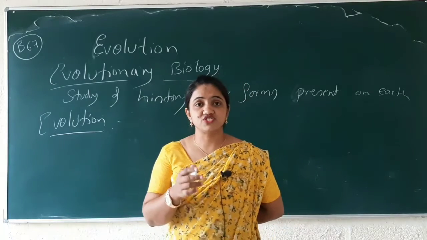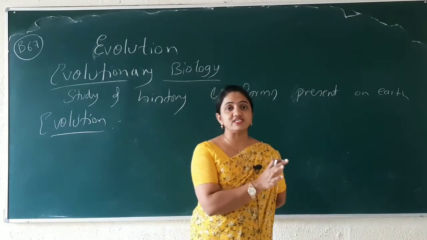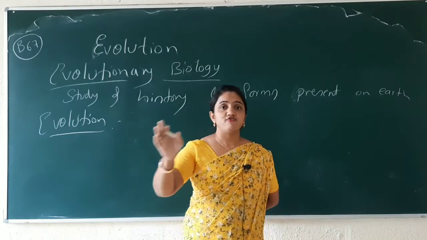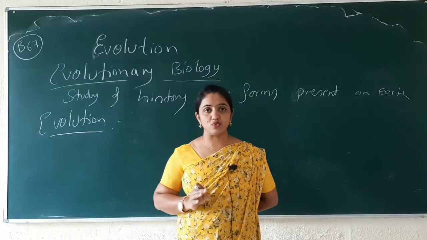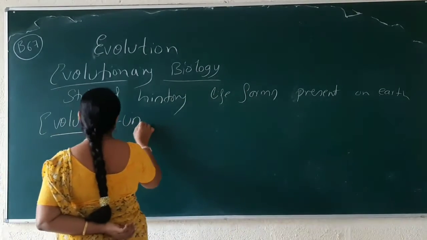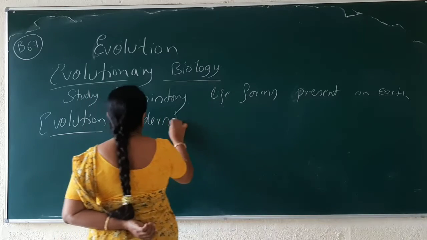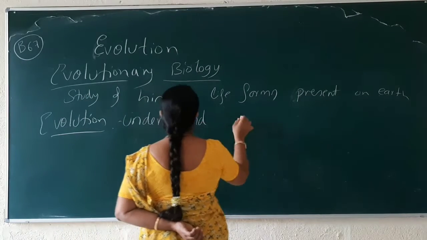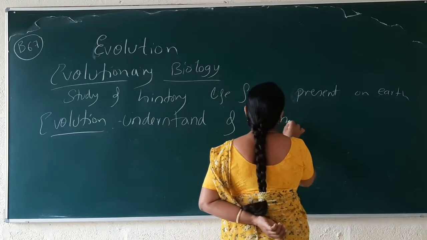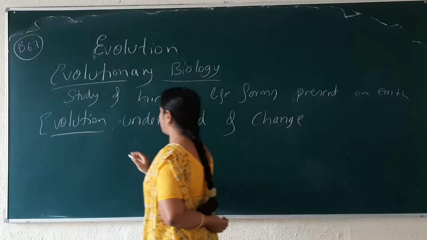So we are going to understand the changes that took place in flora and fauna from millions of years ago. It is known as evolution. Understand? It is the subject of understanding the change that takes place.